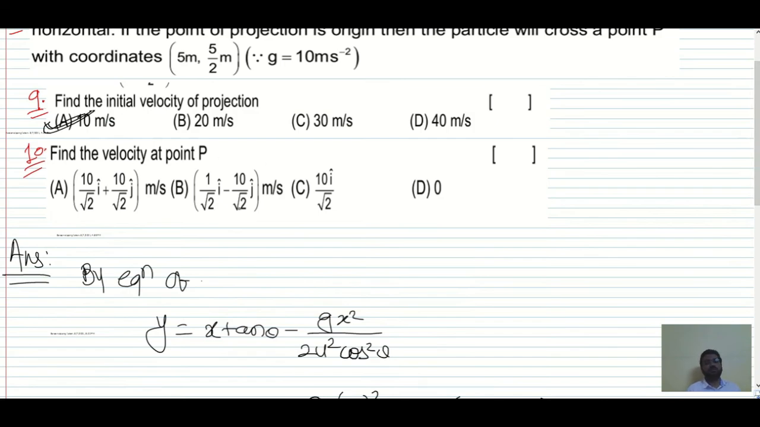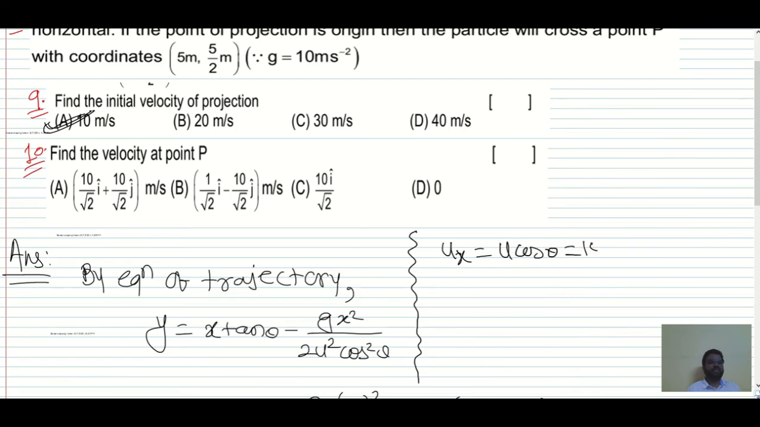Find the velocity at point P. Now we want what is the velocity at point P. Okay, so how to calculate the velocity at point P? See, we have over here the horizontal direction velocity, and that is u cos theta. So ux we have, and that is u cos theta. U we have is 10 into cos theta is 1 by root 2. So ux will always be 5 root 2 meter per second. Now this ux will be the vx, right? 5 root 2 meter per second.